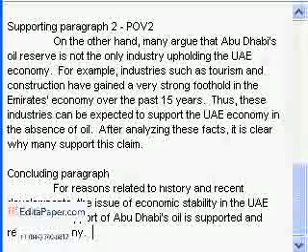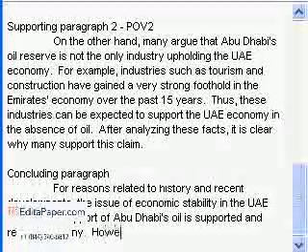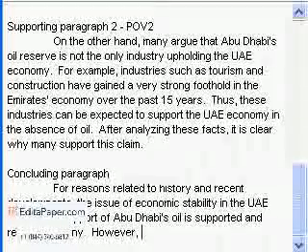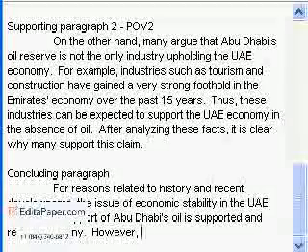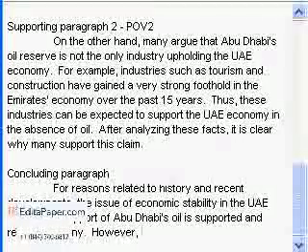And now in this next sentence, we want to state our point of view. So we might start with something like however. So however, even though people are supporting, refuting this, we're going to say one that we're in support of.